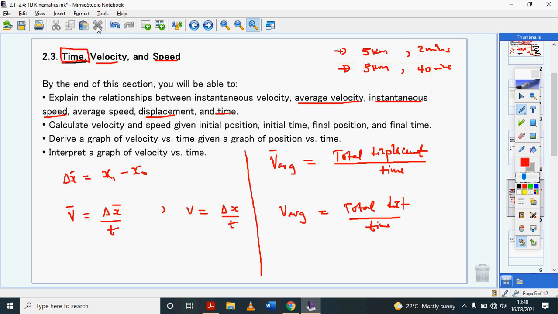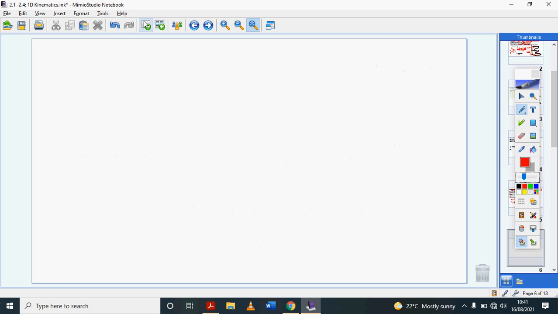Remember, this unit is one-dimensional kinematics, and kinematics is basically describing motion. Motion can be described using words or pictures, and pictures in physics means graphs. So I can draw a graph like this, and you've seen these graphs before in at least grade 10 math. This graph can represent the velocity of the object, this can represent the position of the object, and this can represent time, right? From each of these graphs, we can tell what's happening to this object.